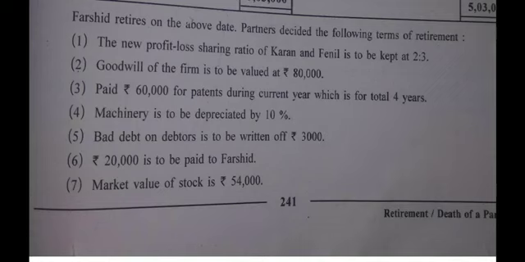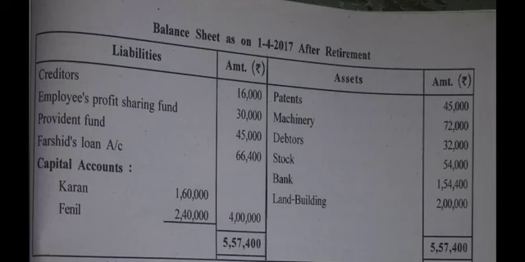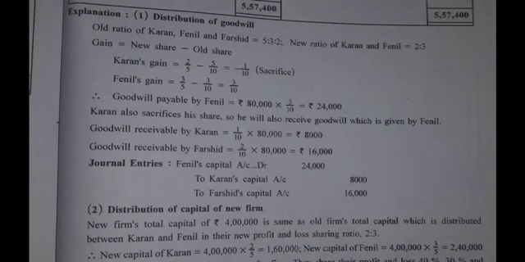You know very well how to obtain the gaining ratio. It is simply new share minus old share. Here it is. You can see in the explanation, gain equals new share minus old share.